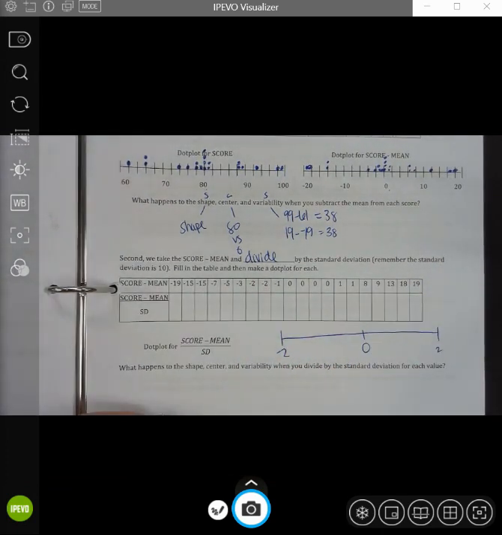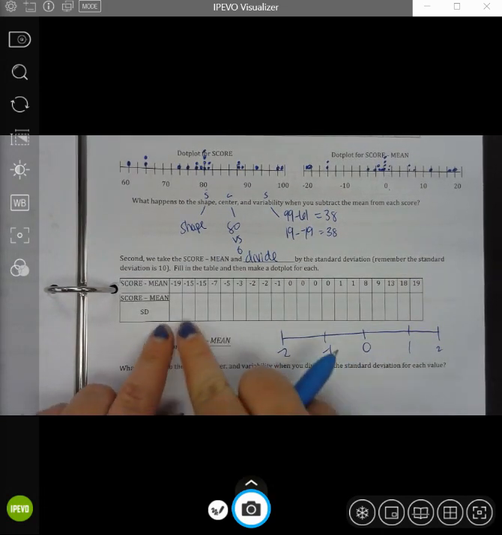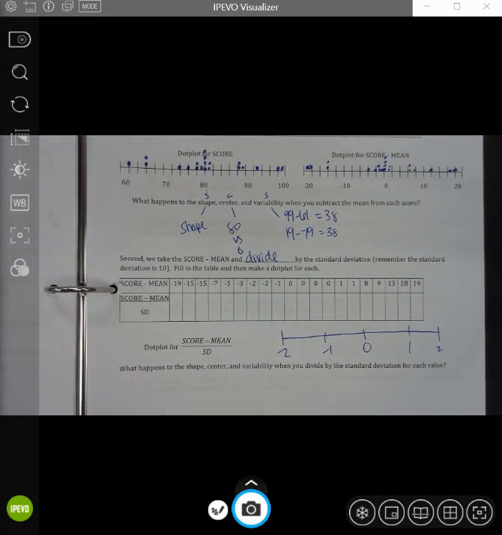Okay, with 0 in the middle. Okay. So go ahead and pause the video, fill this in, and then let's throw it on your dot plot.